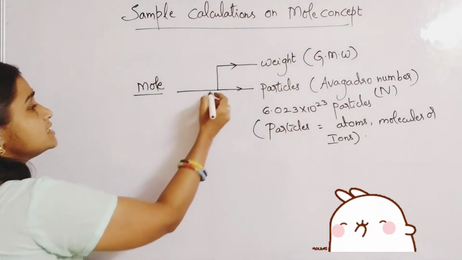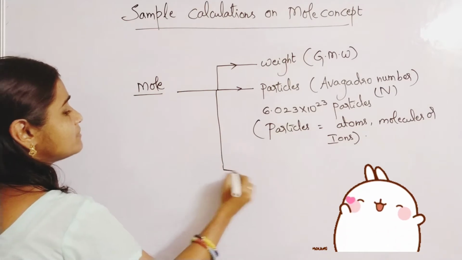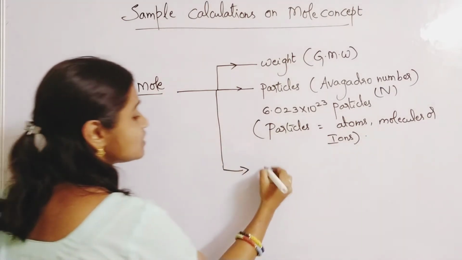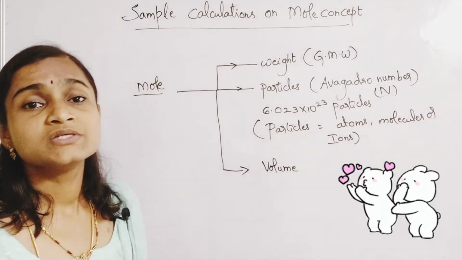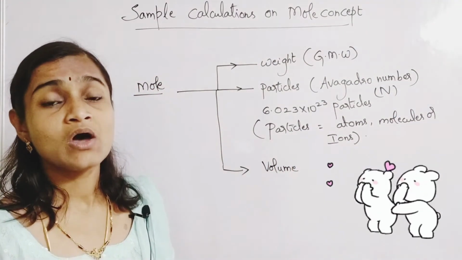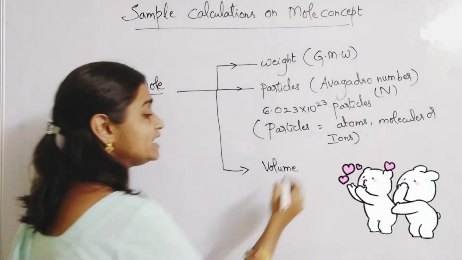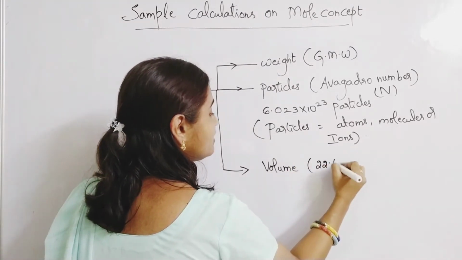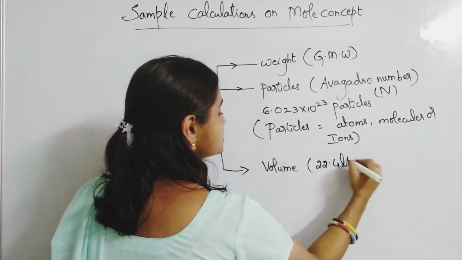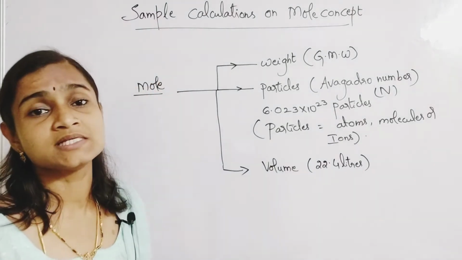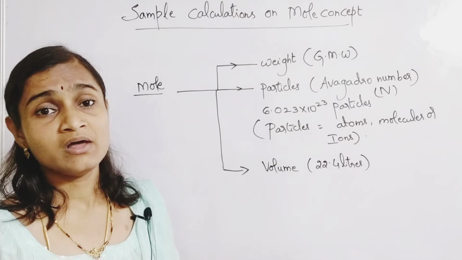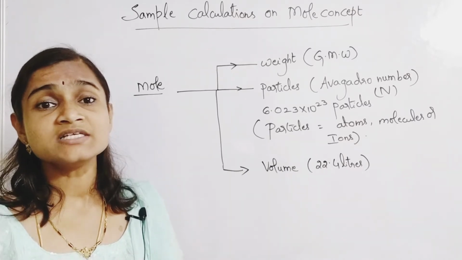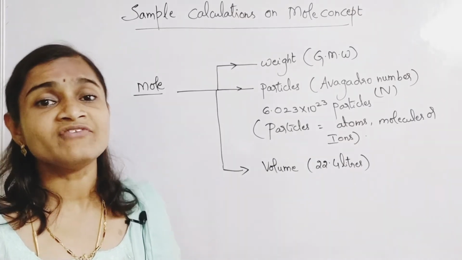The same mole has another meaning in terms of volume. 1 mole of any substance occupies a volume of how many liters? 22.4 liters. So these are the basic things which everyone has to remember in terms of mole. Mole can be understood in mainly 3 different ways.